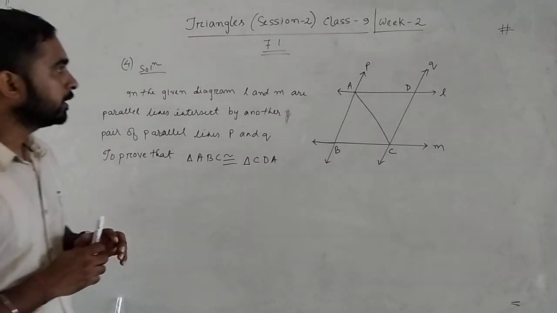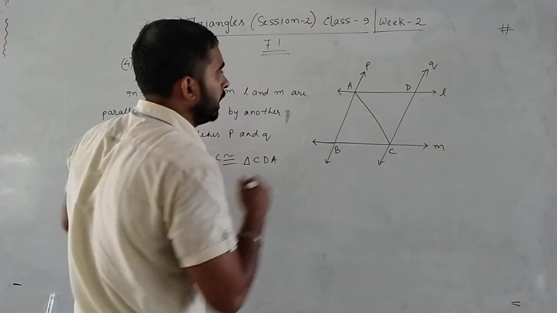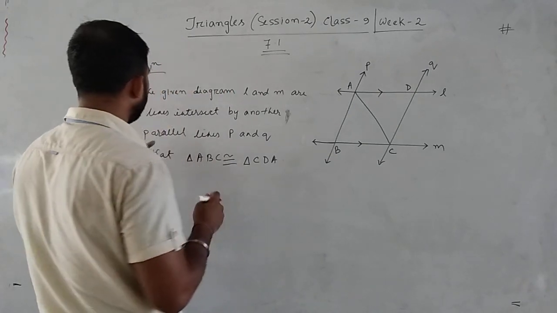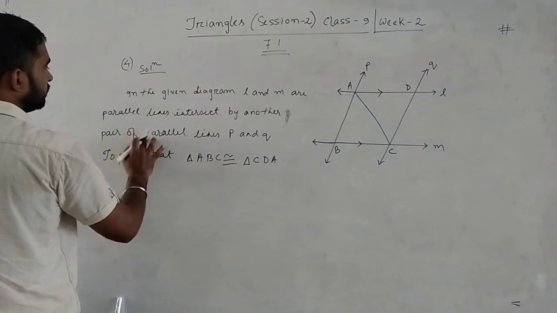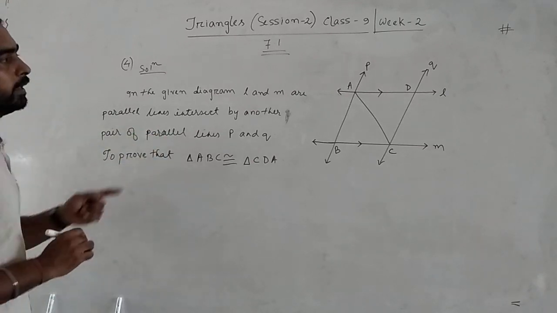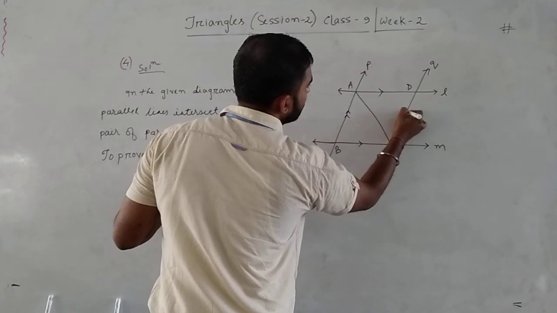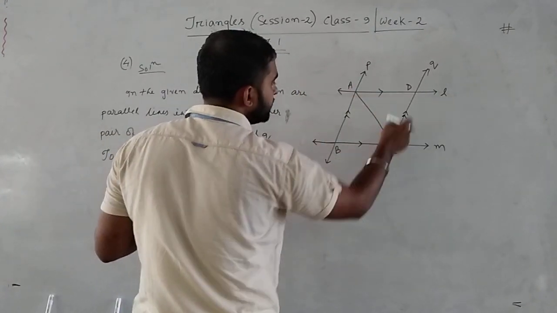Now see what are the given conditions. These two, L and M, they are parallel, and similarly P and Q are also parallel. So if these two are parallel and these two are parallel, then ABCD is a what?